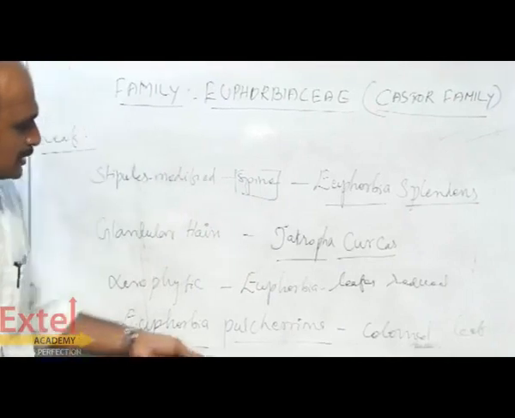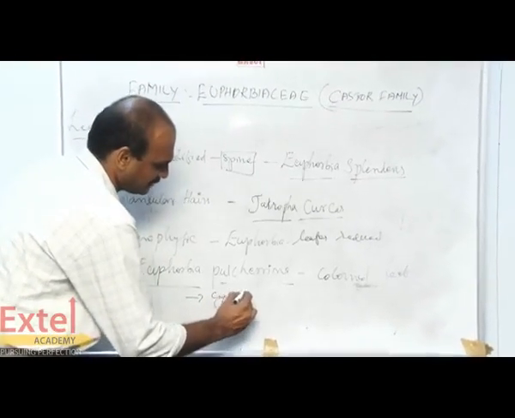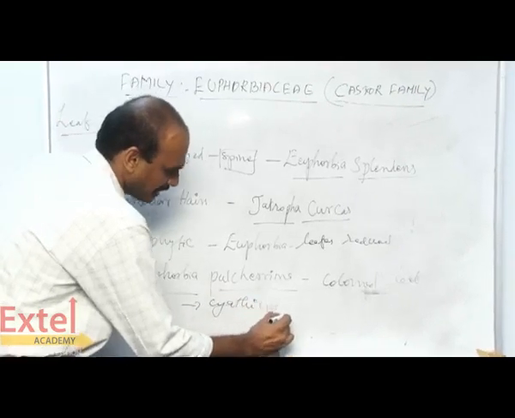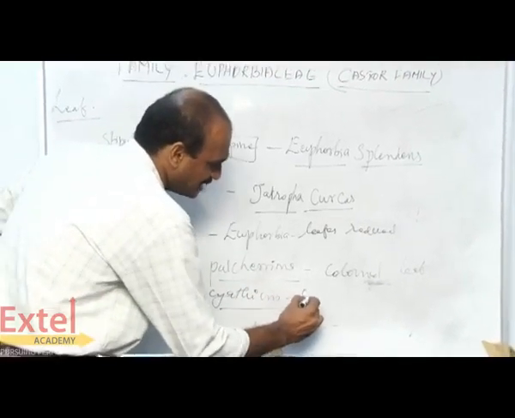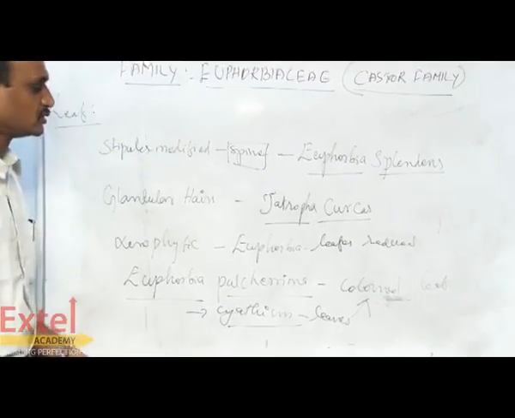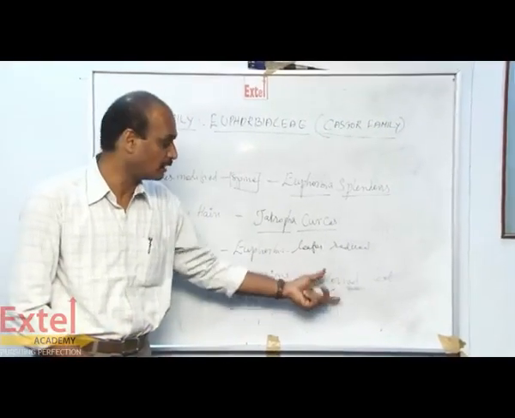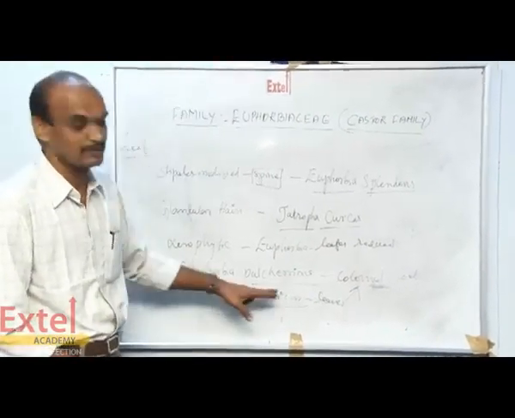Then Euphorbia pulcherrima has an inflorescence, the cyathium. Around the inflorescence, the leaves are modified into colored leaves. So this is used for ornamental purposes, for beautifying the garden, in the leaves of Euphorbia pulcherrima.